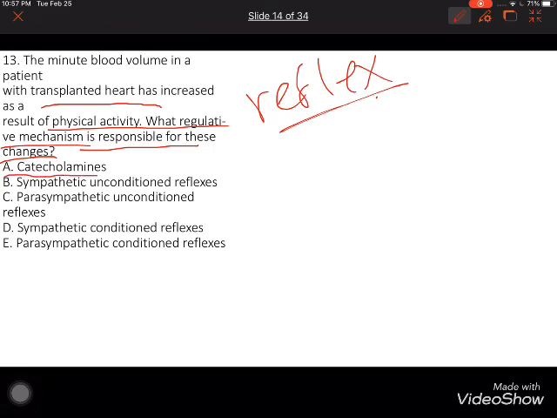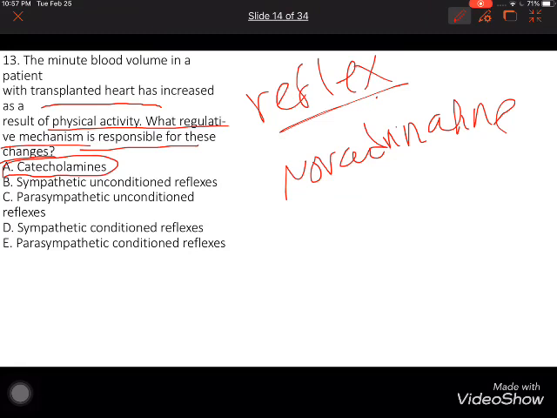That's because of catecholamines, noradrenaline and adrenaline. We will not choose sympathetic or parasympathetic, because parasympathetic decreases everything. Sympathetic increases, but we will not choose it here because it is not a reflex. Not reflex tachycardia, not reflex bradycardia or something. It is just because of physical work. When we do any physical work, adrenaline and noradrenaline increase secretion from the adrenal medulla.